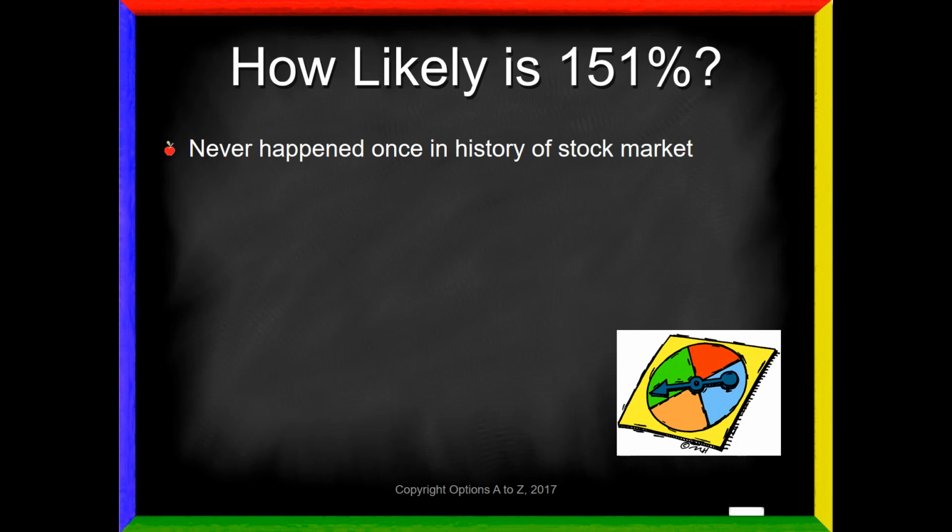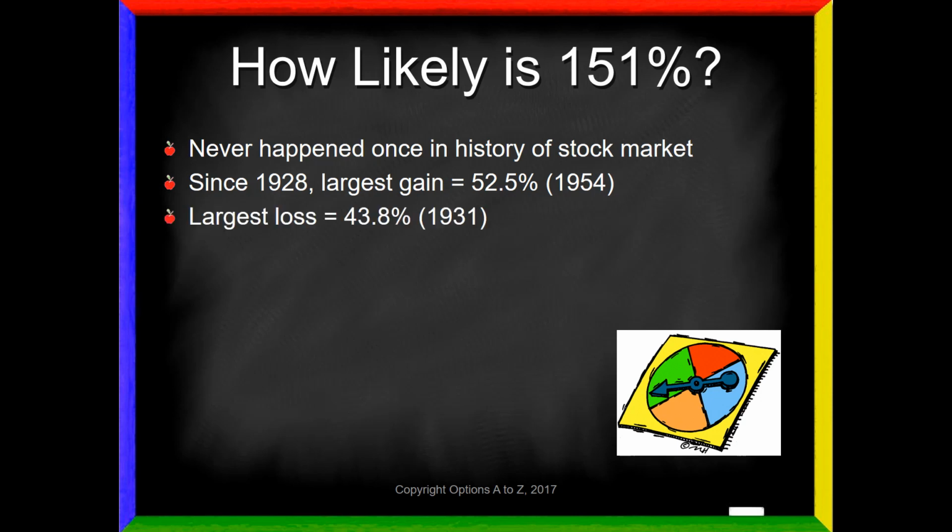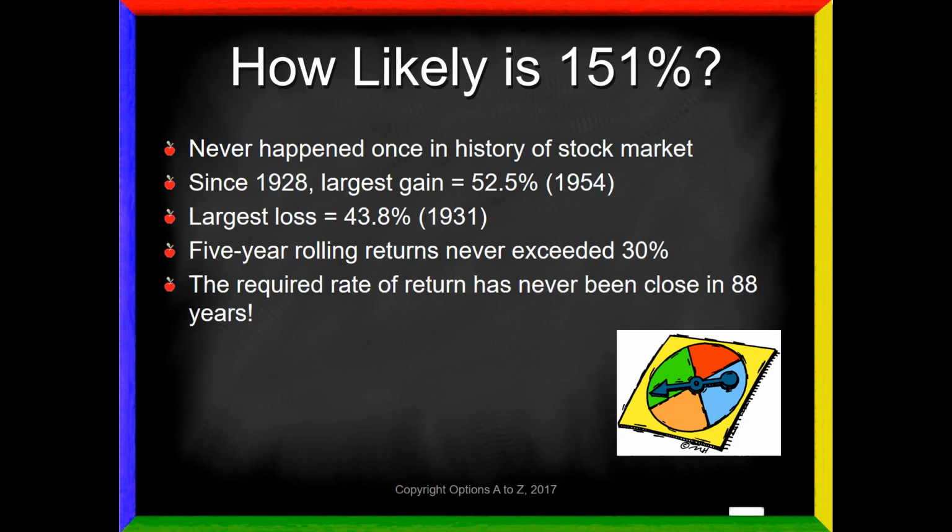Well, first of all, it has never happened a single time in the history of the stock market. And since 1928, the largest gain we've seen was about 52.5%. That happened in 1954. The largest loss was 43.8, or about 44%. That happened in 1931, just after the crash of '29 and going into the Great Depression. Even if we look at 5-year rolling returns, looking at windows of 5-year periods, the market has never exceeded 30% in any 5-year window. So the required rate of return has never been close in 88 years.